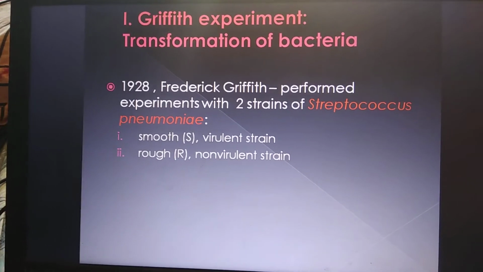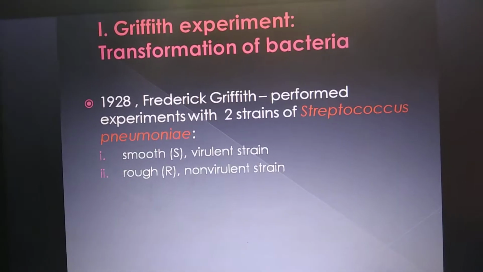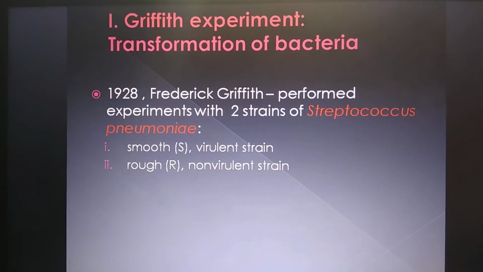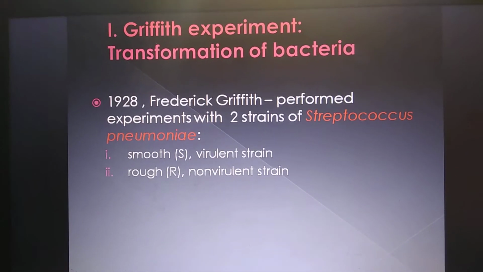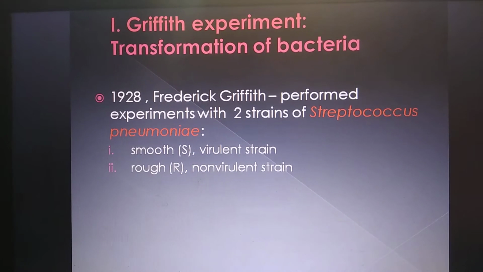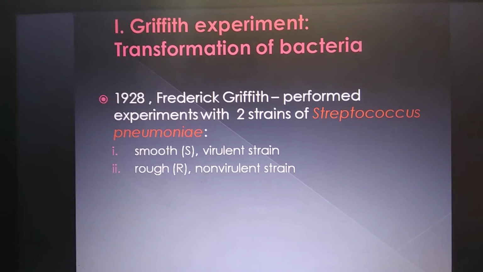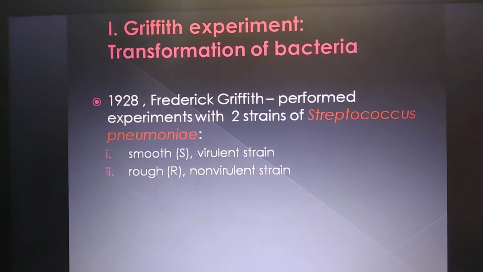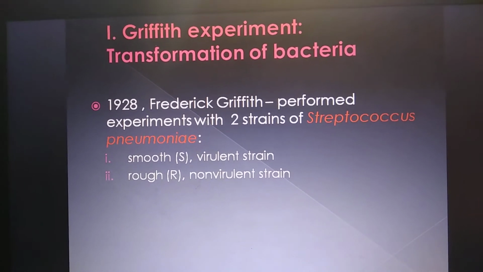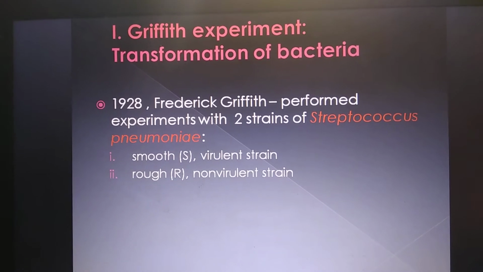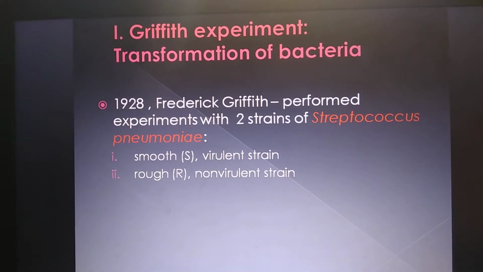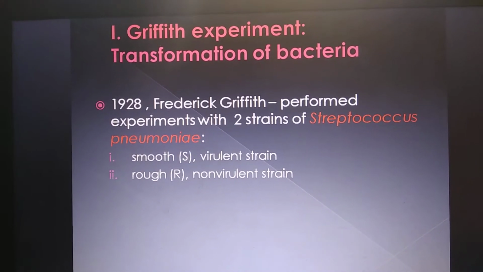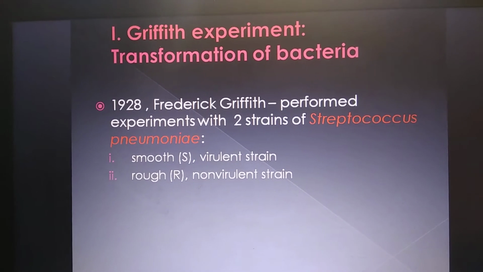so the experiment was that he had taken two strains of this bacteria. One is a virulent strain, one is a non-virulent strain. The virulent strain gives colonies, when it is grown on the media plates, petri plates, which are smooth on the outer surface.